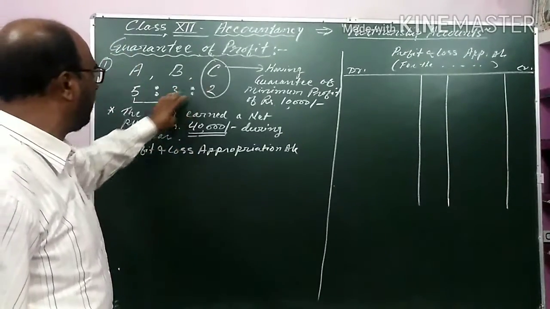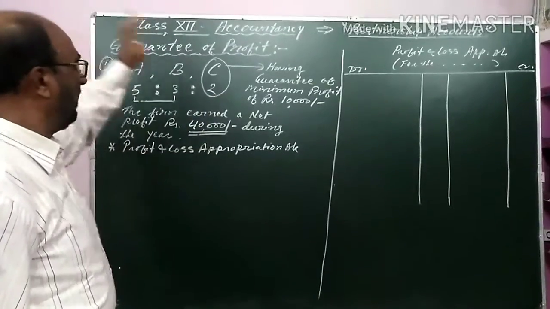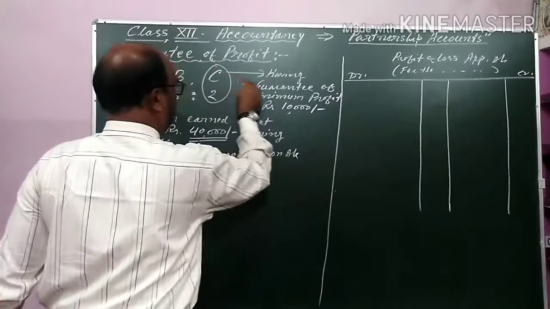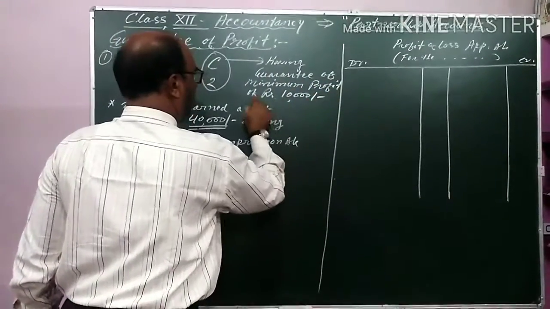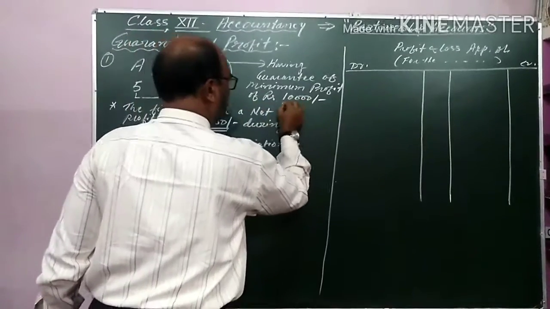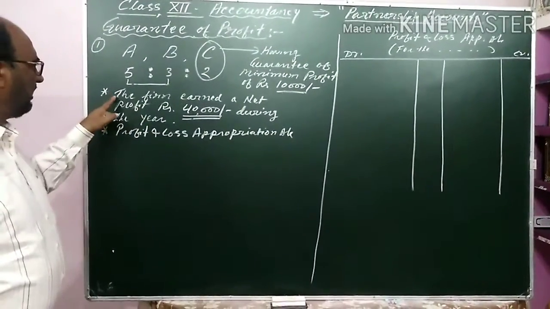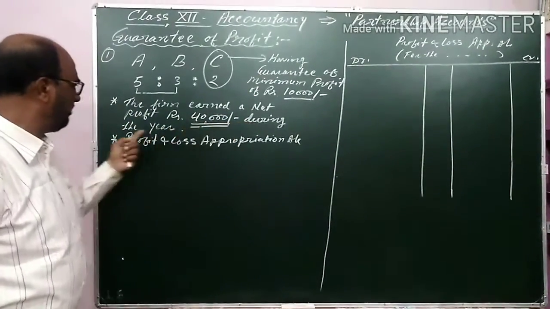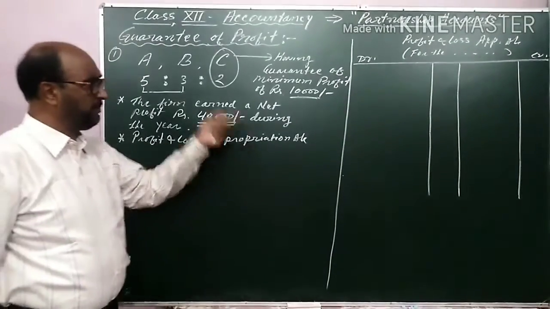A, B, C are partners sharing profit and losses in the ratio of 5:3:2, and C is having a guarantee of minimum profit of rupees 10,000. And then the next information in the question is that the firm earned a net profit of rupees 40,000 during the year. And you are instructed to prepare the profit and loss appropriation account.